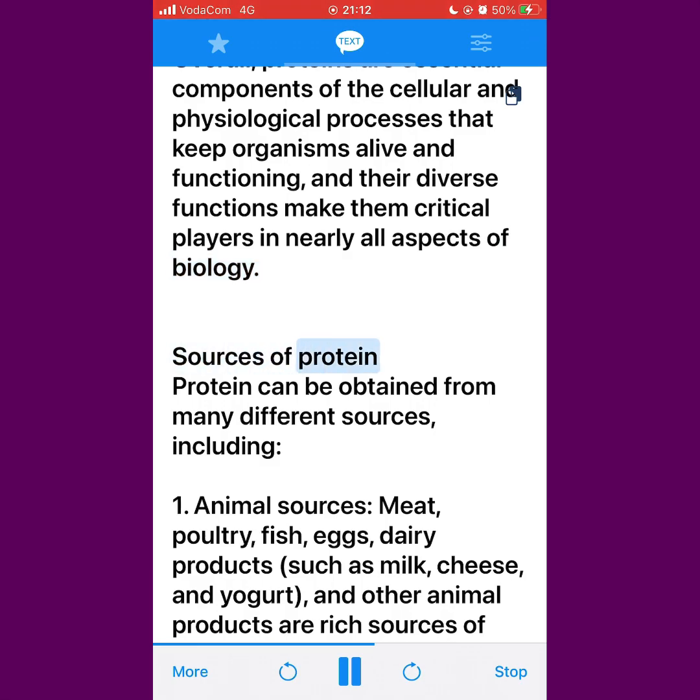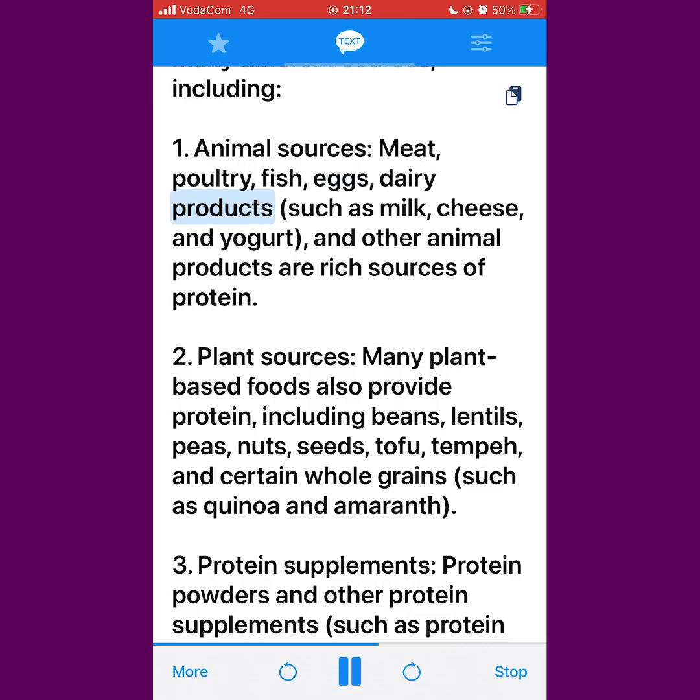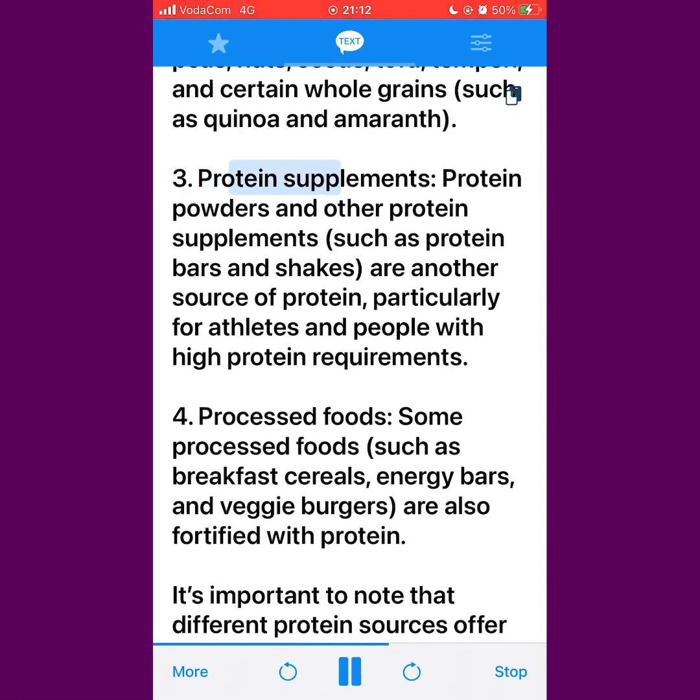Sources of protein. Protein can be obtained from many different sources, including 1. Animal sources: meat, poultry, fish, eggs, dairy products such as milk, cheese, and yogurt, and other animal products are rich sources of protein. 2. Plant sources. Many plant-based foods also provide protein, including beans, lentils, peas, nuts, seeds, tofu, tempeh, and certain whole grains, such as quinoa and amaranth.